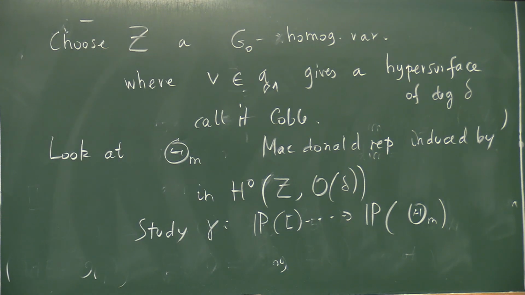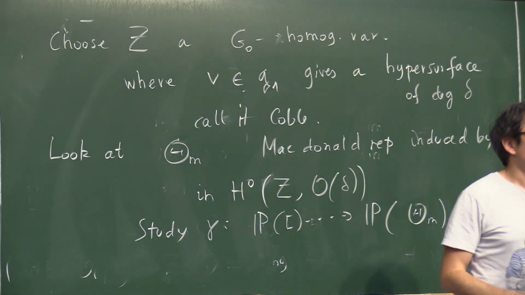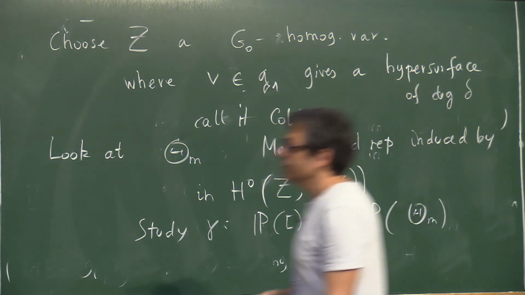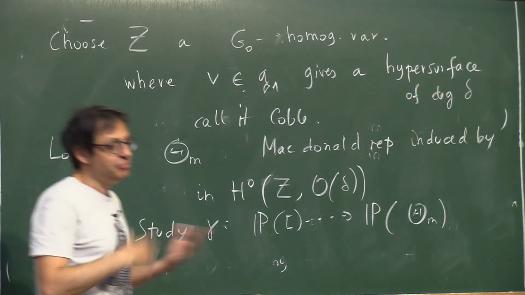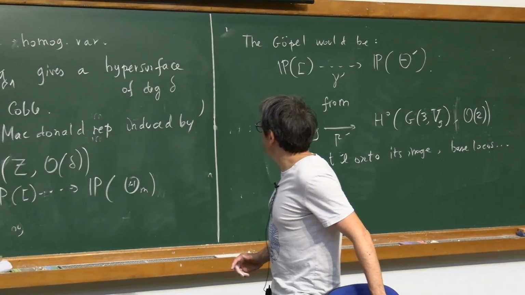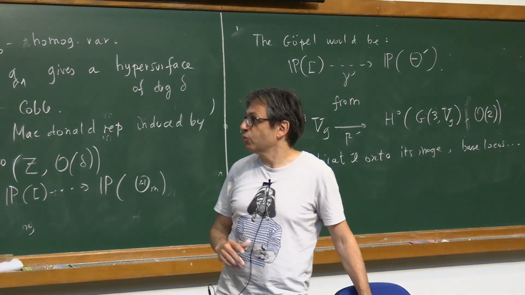You choose a group, you choose a root, and there are a lot of choices. But we hope that for some choices, there will be something nice. And part 3 of my talk will be for some other time. I plan to give you another example, with another choice of group. We tend to choose exceptional groups because they give some nice varieties, but there are also some non-exceptional groups that play a nice role.